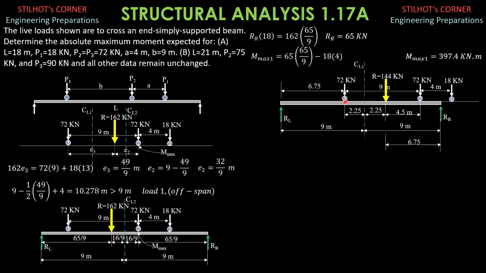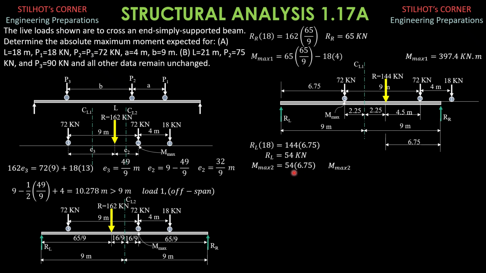So if the maximum moment occurs under load 3, then we need R sub L. The maximum moment is simply R sub L times 6.75. To solve for R sub L, consider the whole system. We sum up moments about the right support equals 0. So R sub L times 18 equals 144 times 6.75. So R sub L equals 54 kilonewtons. So the maximum possible moment under load 3 is 54 times 6.75.